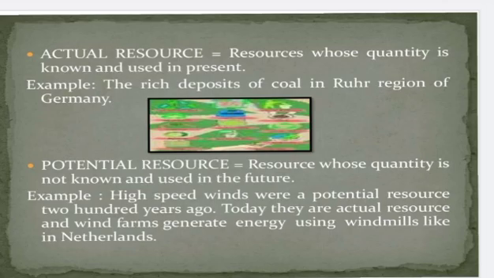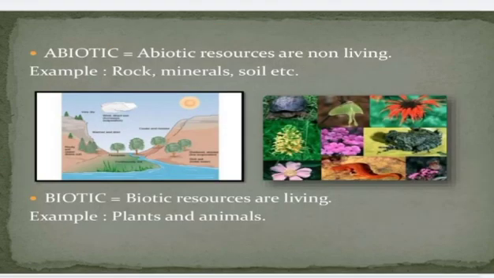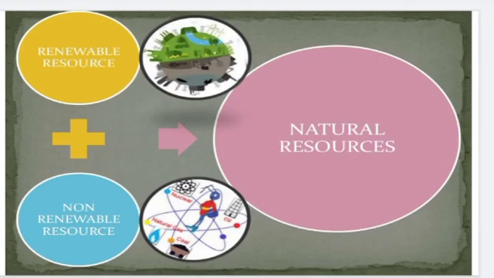Yes, and then based on their origin, resource can be classified into two types: biotic and abiotic. Yes, abiotic means non-living. For example, rock, minerals, soil, etc. Biotic means living. For example, plants and animals. Yes, natural resource can be broadly categorized into two types: renewable resource and non-renewable resource.